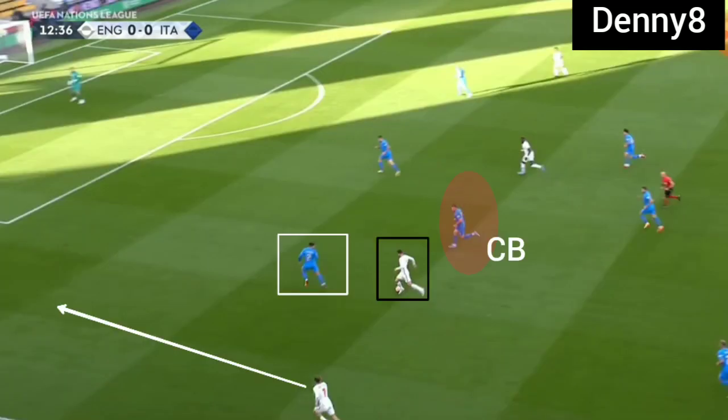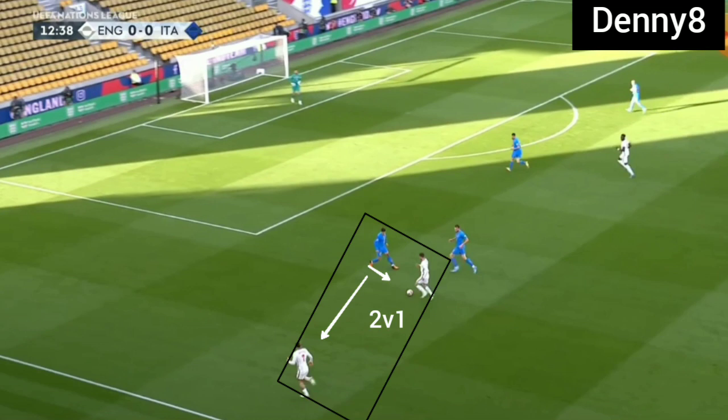Now the centre back was out of position. Mount was moving into the half space zone and he was pulling the fullback. Now the fullback was 2 versus 1 down and space was building up for Grealish on the flank.